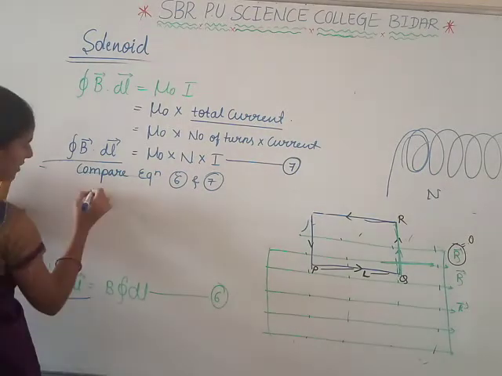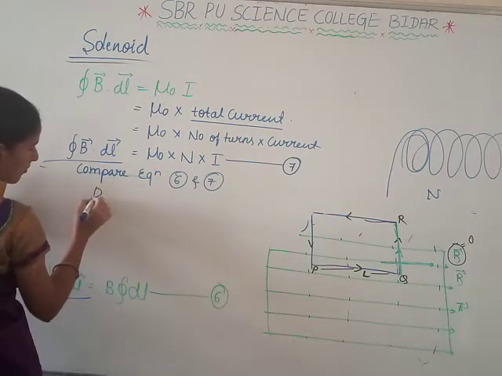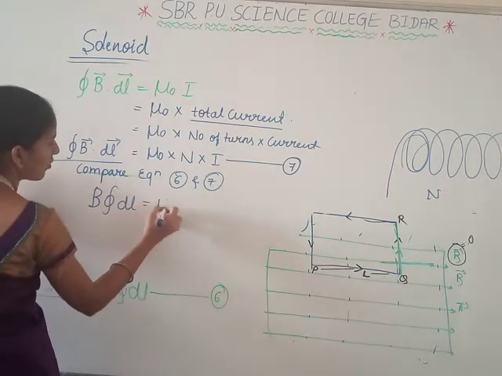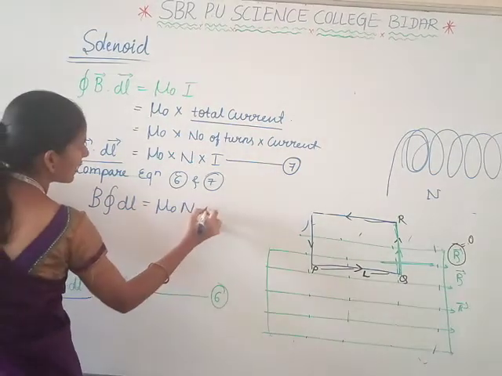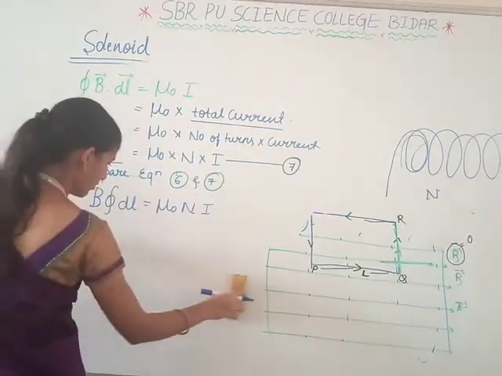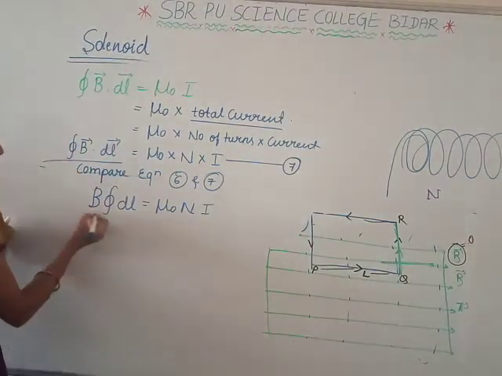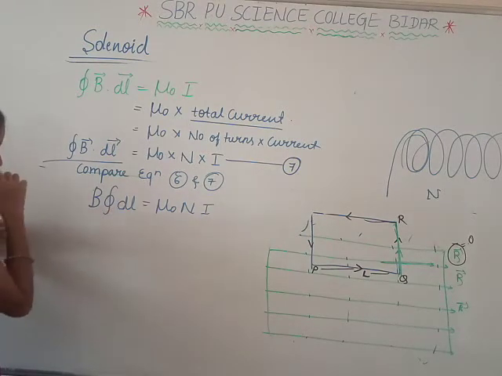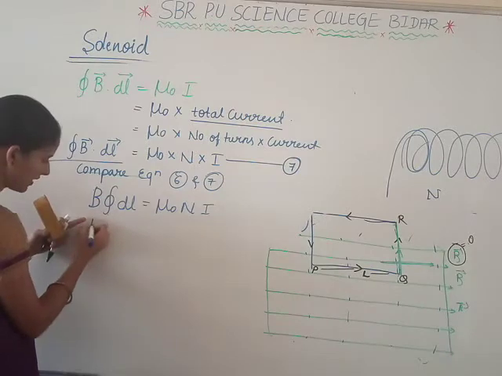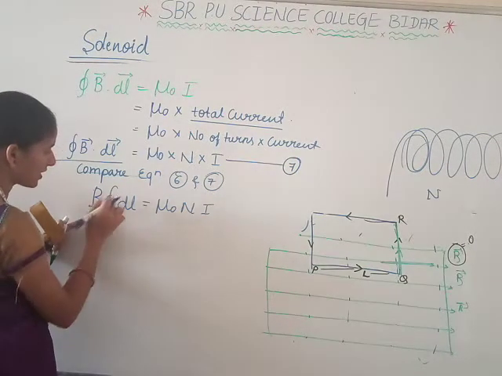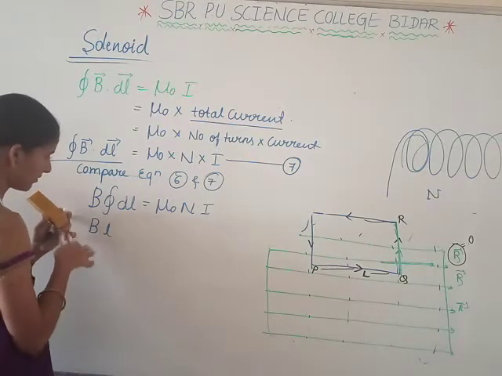Both sides are the same: B into the closed integral of dl is equal to mu naught into n into I. After solving the integral, we get B into l, as differentiation and integration cancel.